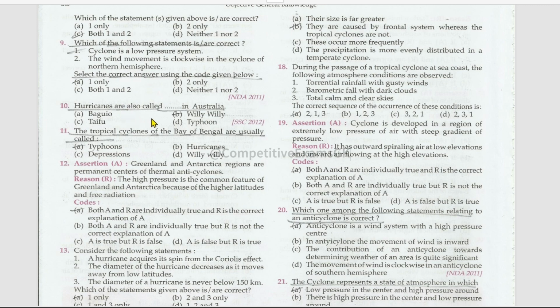Hurricanes are also called willy-willy in Australia. The tropical cyclones of the Bay of Bengal are usually called typhoons. Next, assertion and reason. Greenland and Antarctica regions are permanent centers of thermal anticyclones. True, the high pressure is the common feature of Greenland and Antarctica because of the high latitudes and free radiation. Reason is also true. This is the correct explanation for assertion.